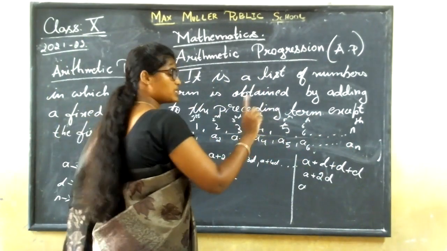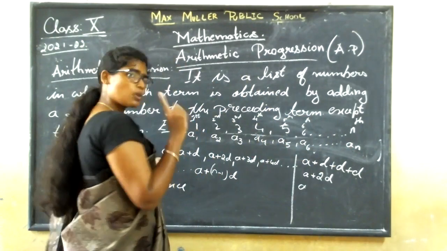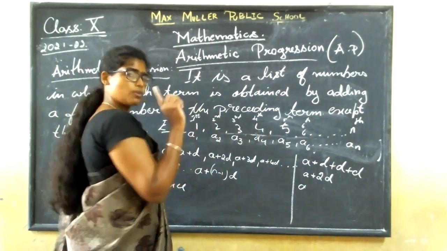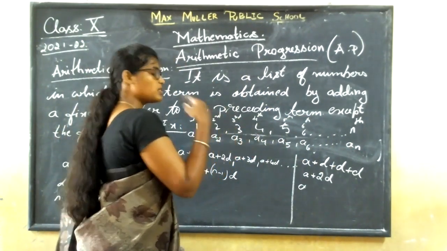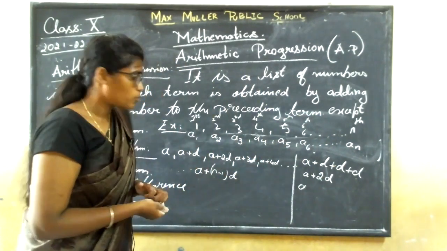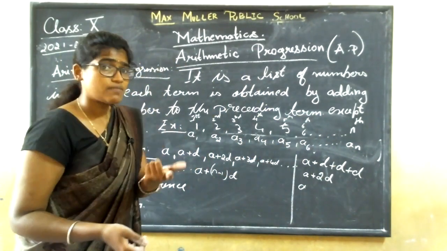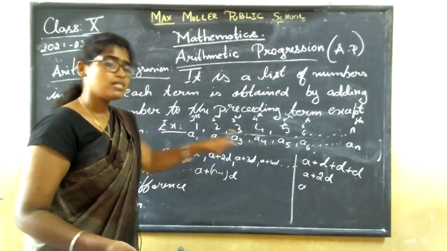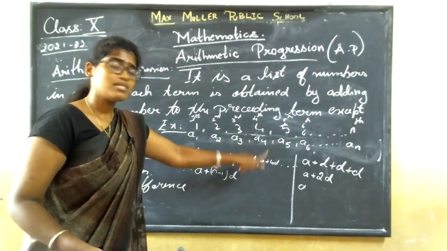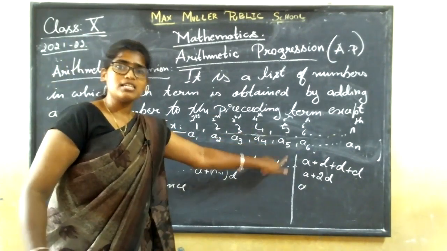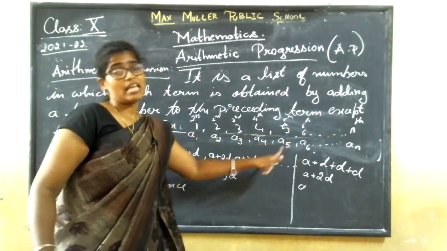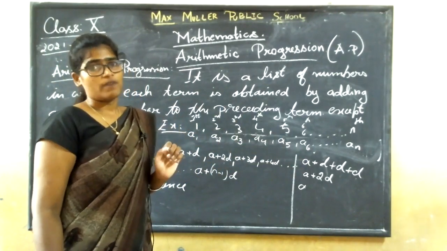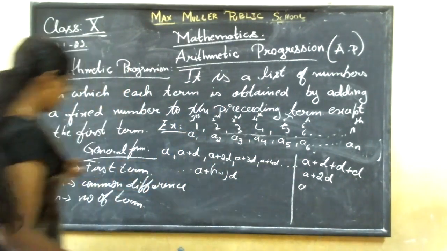6 minus 5 is 1. 2 minus 1 is 1. 3 minus 2 is 1. 4 minus 3 is 1. So from this, what did you get to know? Common difference D is found out by A2 minus A1, A3 minus A2, A4 minus A3, A5 minus A4, A6 minus A5. This is the way you are going to find out the common difference.